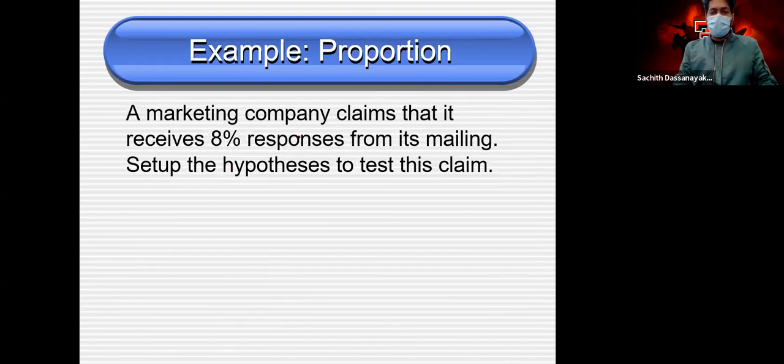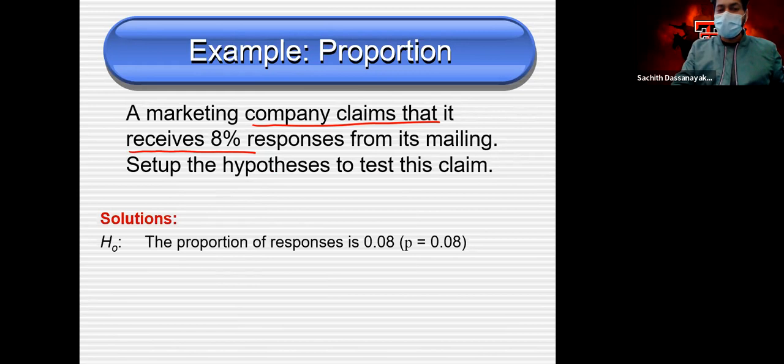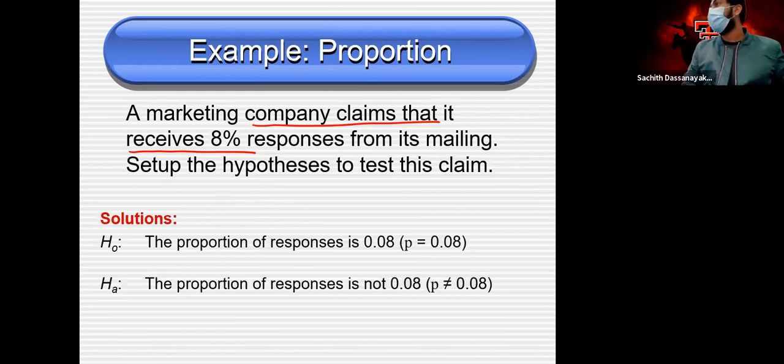Okay, check this example. A marketing company claims that they received 8% responses from its mailing. They believe that they received this much.